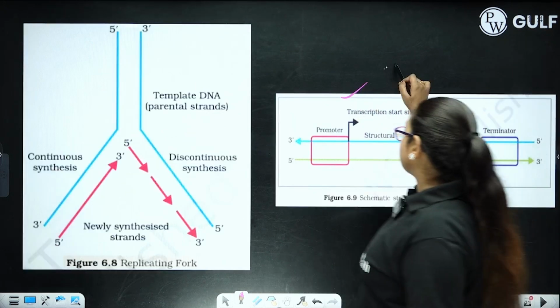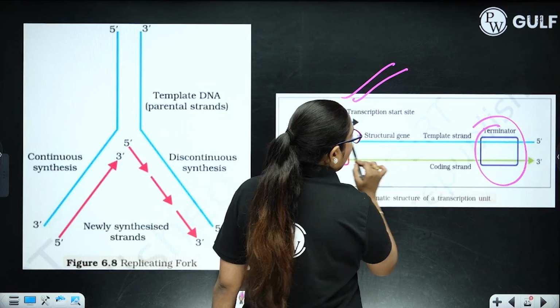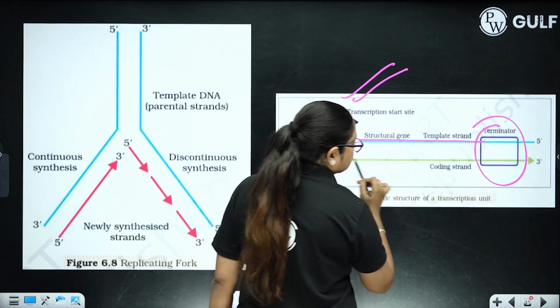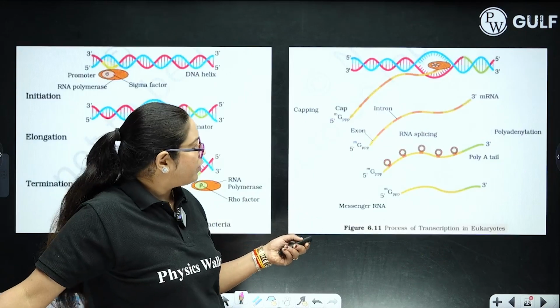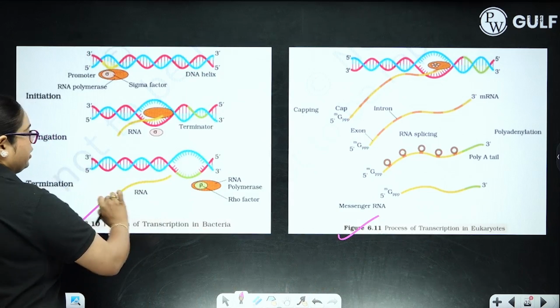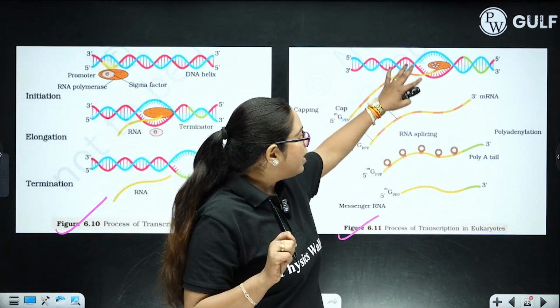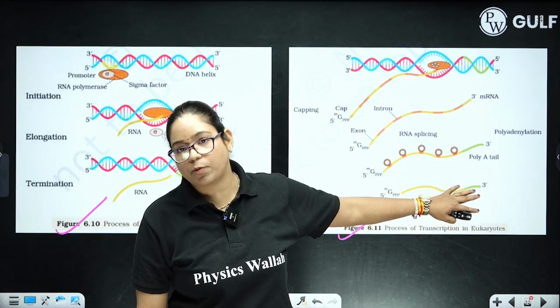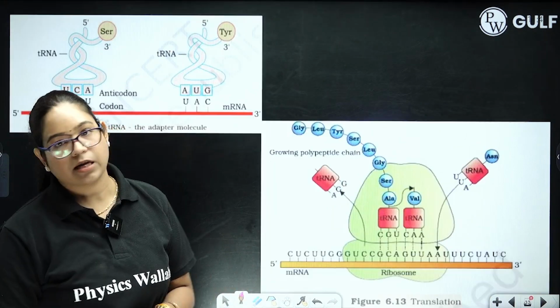Then you have transcription unit. What is promoter? What is terminator? How template strand is converted into your RNA, right? Then you have process of transcription in prokaryotes and in eukaryotes. Very, very important. Eukaryotes are having 3 steps of post-transcriptional modification that is not occurring in bacteria.